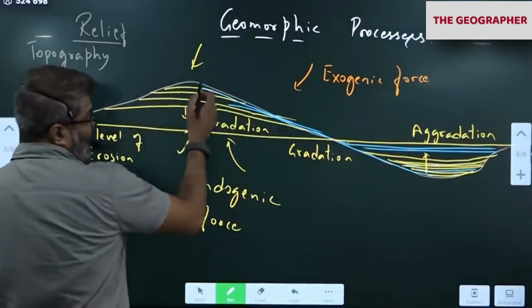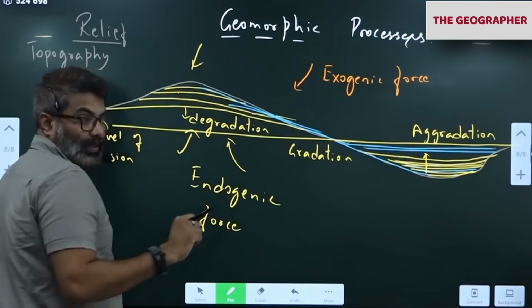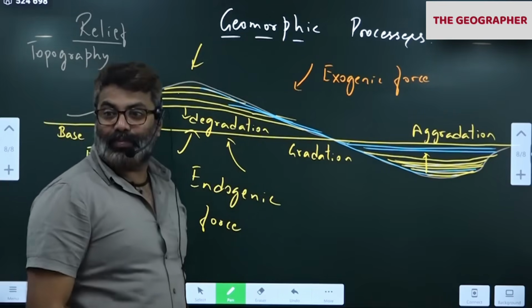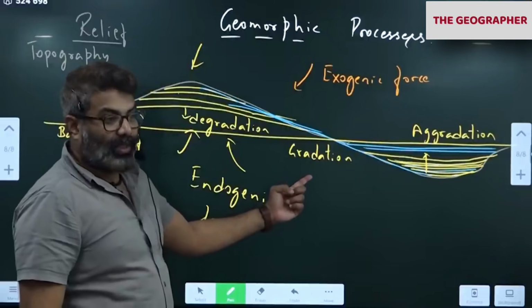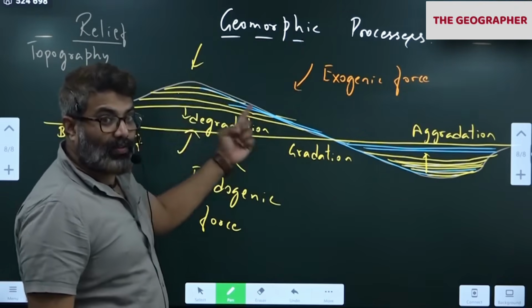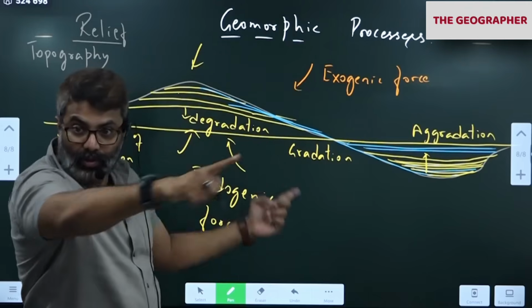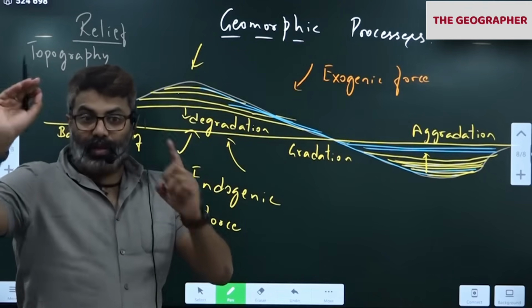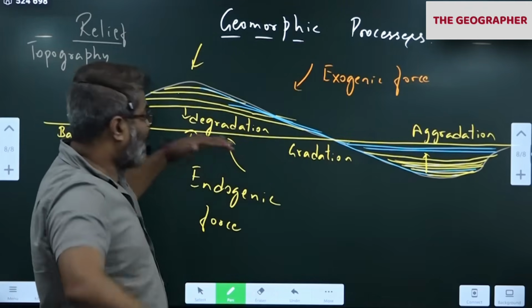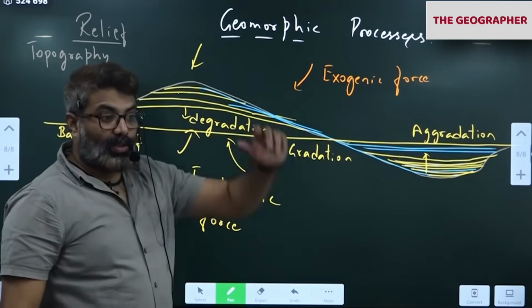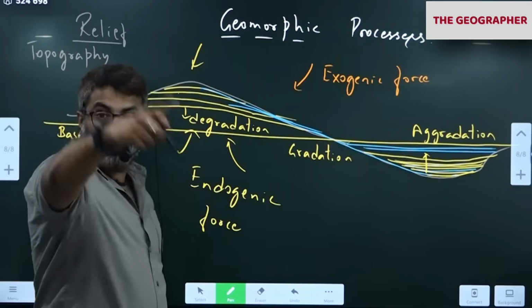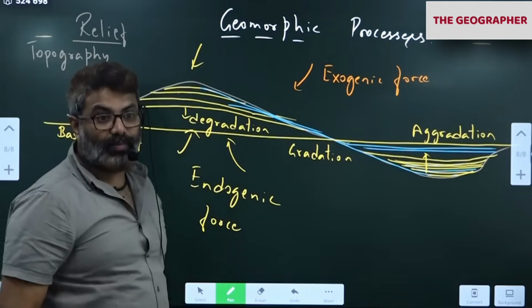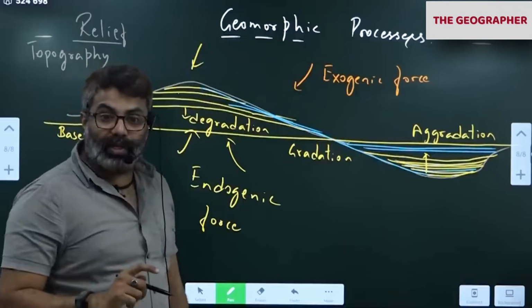So every river on earth has an objective. What is the objective? To achieve gradation. So please remember this. If a river is flowing from a mountain down slope, it has an objective to create a level surface on the earth's surface. Right from the first day of the river formation till now, as well as in the future, the river will continue its work. Who is disrupting it?